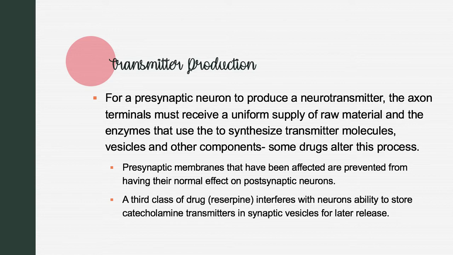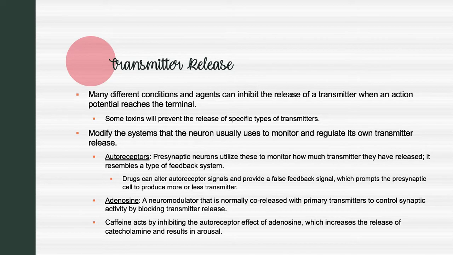For example, a drug inhibits the enzymes that neurons use to synthesize a particular neurotransmitter, which results in a depletion of that transmitter. Another class of drug, which includes reserpine, interferes with neurons' ability to store catecholamine transmitters in synaptic vesicles for later release. This interference has the effect of depleting transmitters at catecholaminergic synapses. Effects on behavior depend on whether and how much transmitter reaches the postsynaptic cells.